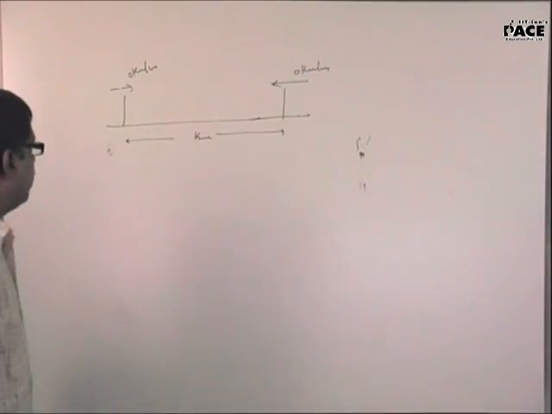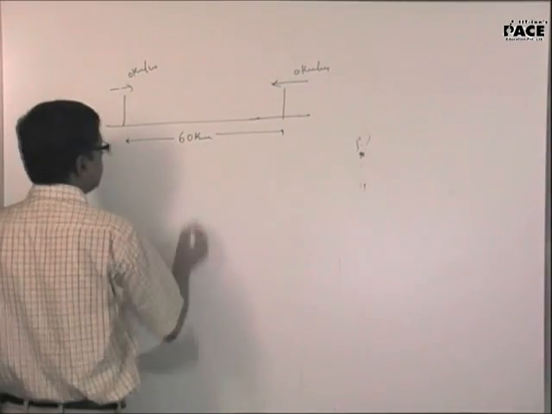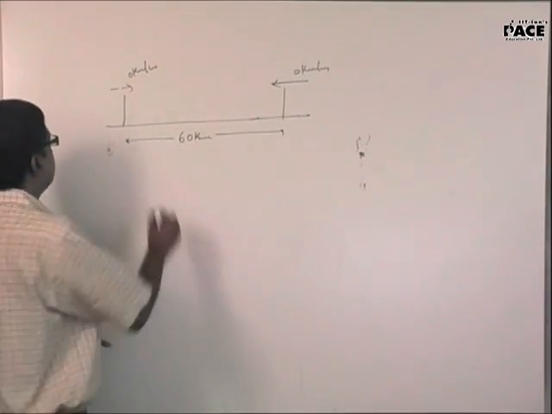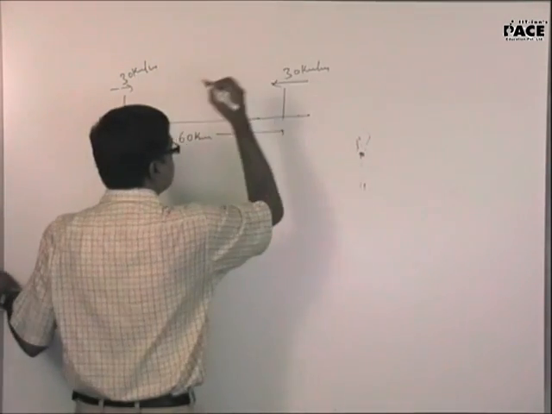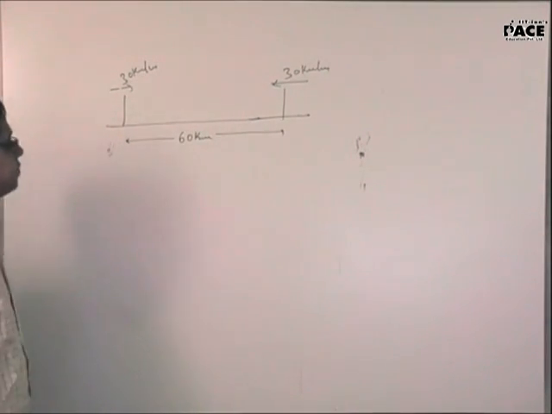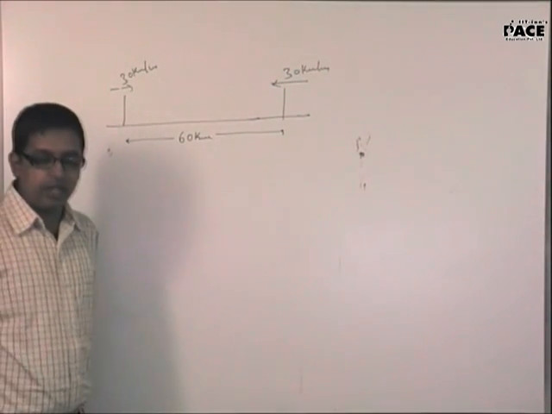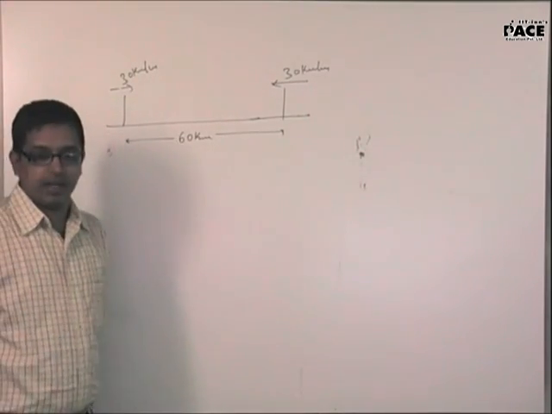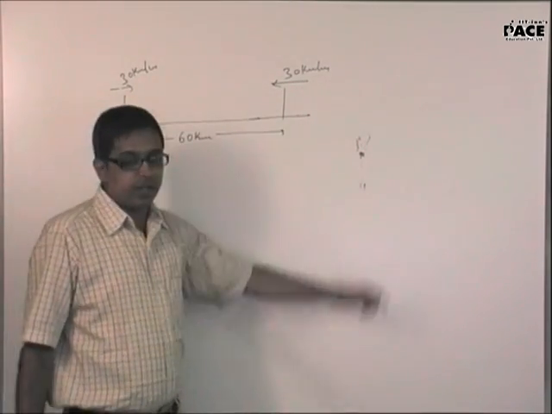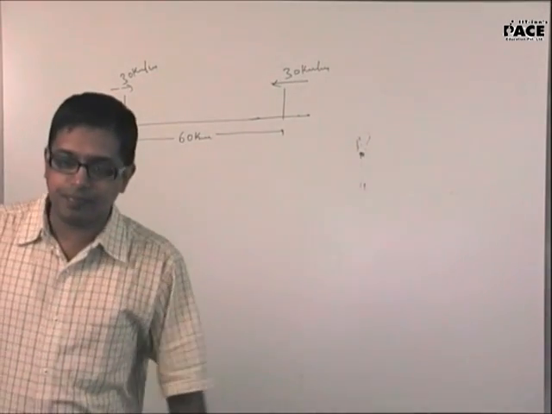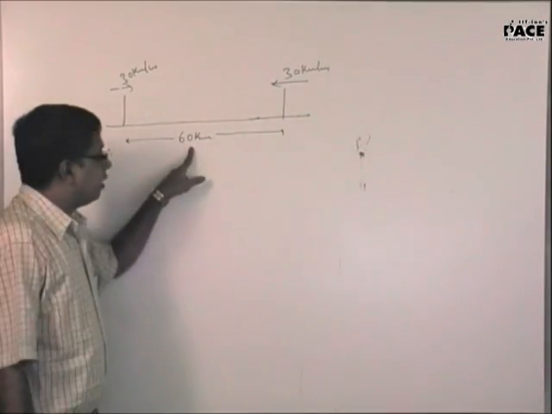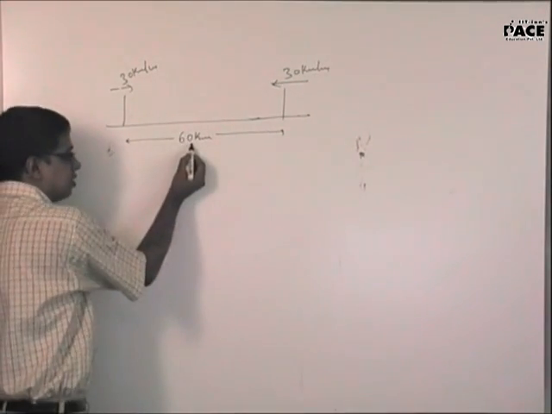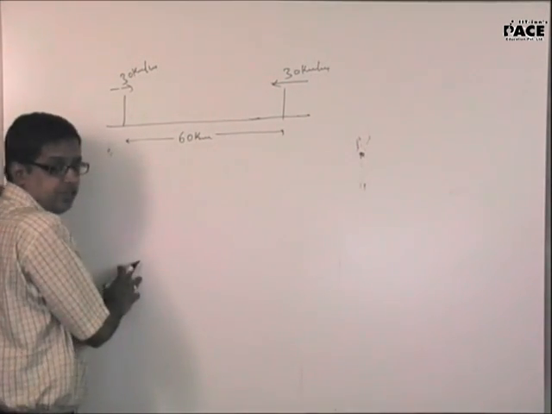Suppose they are moving with, let this be 60 kilometers, displacement, let this be 30 kilometers per hour and 30 kilometers per hour. Listen to the question completely. Two trains on the same track, both of them are moving with 30 and 30 kilometers per hour. And obviously after 1 hour they will collide because of 60 kilometers here.